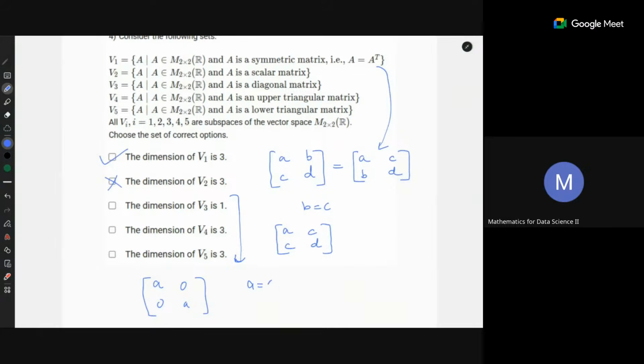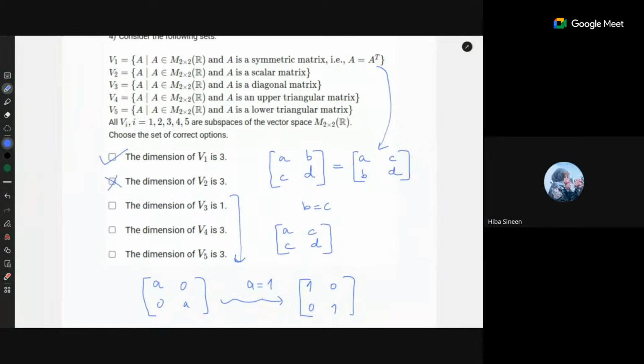Now what you can do, you can again express this. You can take a equal to 1, and because there is no other variable, you don't need to take anything else. So what will be the basis? Basis will be [[1, 0], [0, 1]]. Now how many elements are there in the basis? Only 1 element in the basis. So dimension is 1. Make sense?